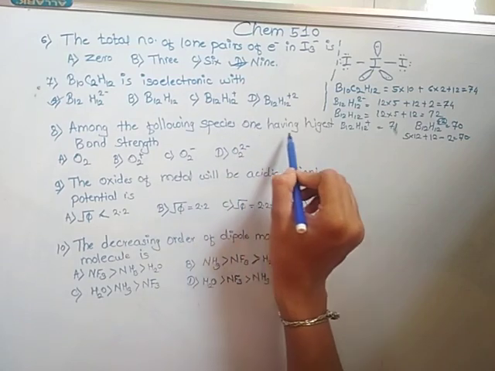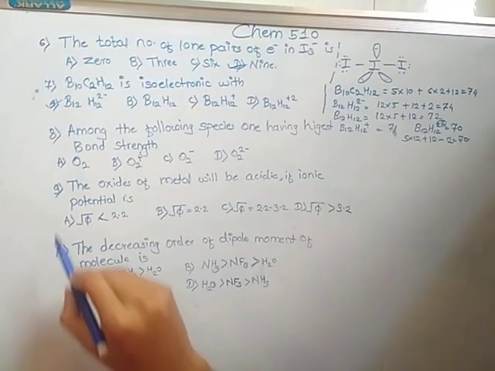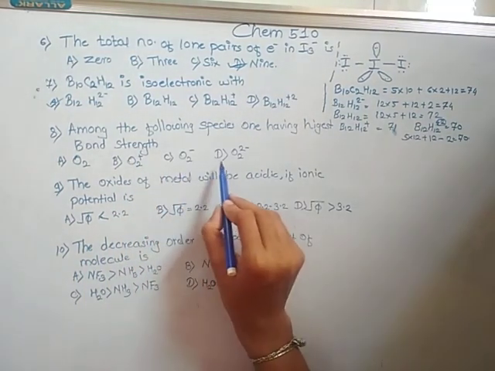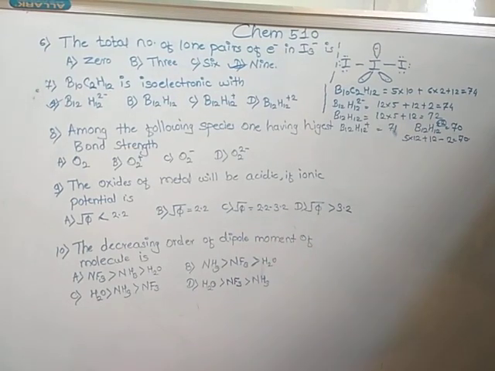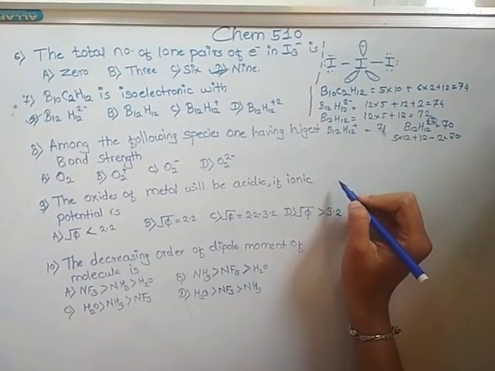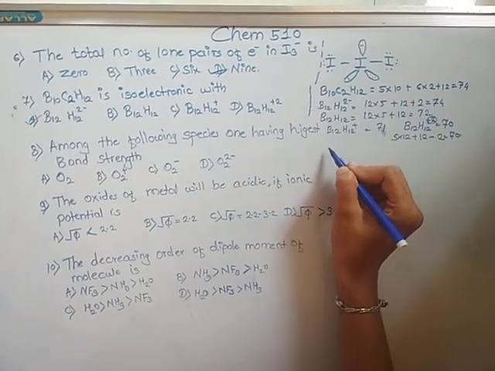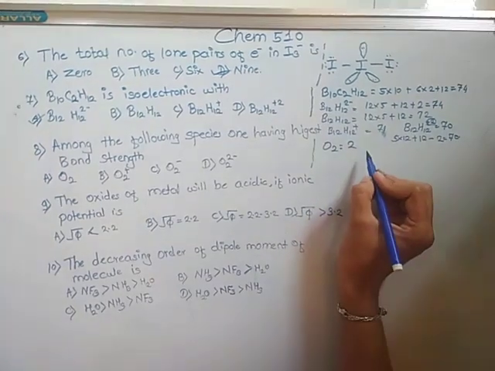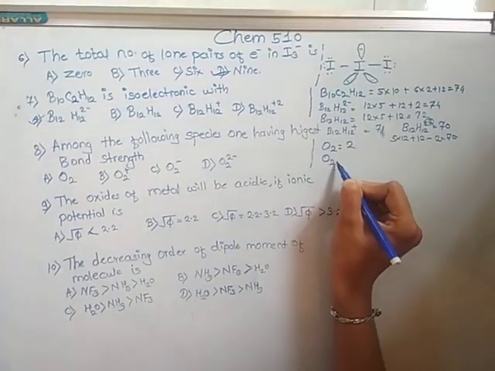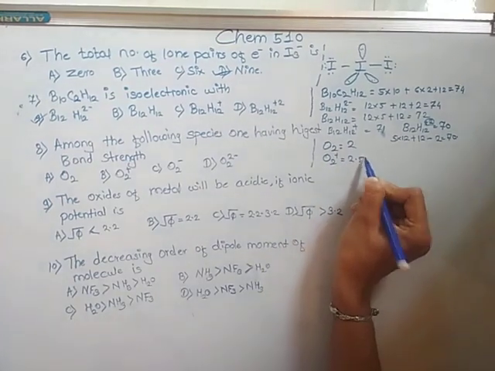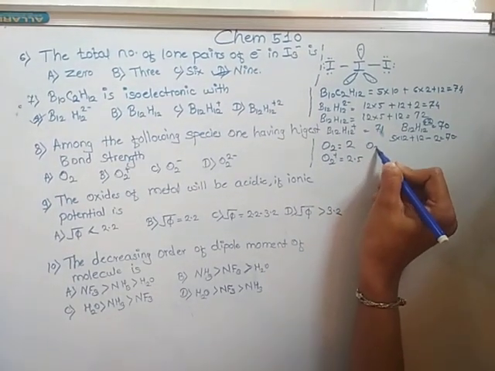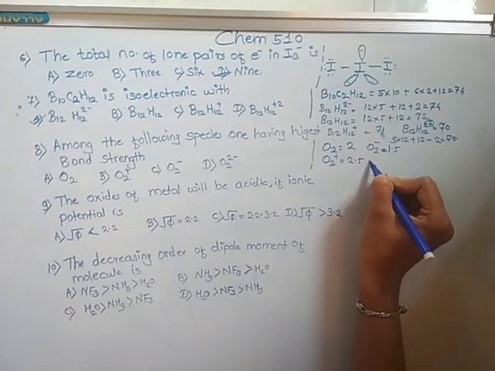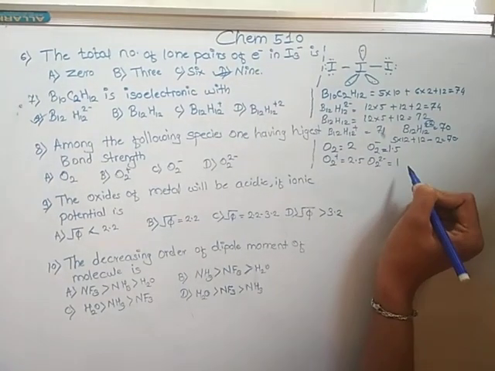Now 8. Among the following species, which one has the highest bond strength? Option A, O2, B, O2 plus, C, O2 minus, and D, O2 2 minus. Here the bond order of O2 is equal to 2, O2 plus is equal to 2.5, O2 minus is equal to 1.5, and O2 2 minus is equal to 1.